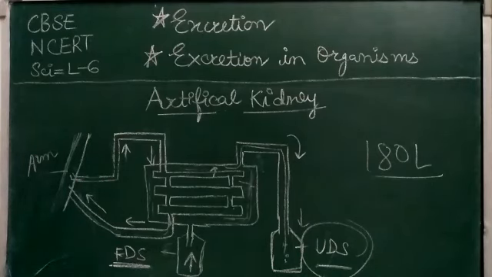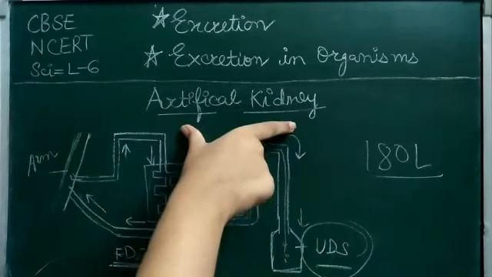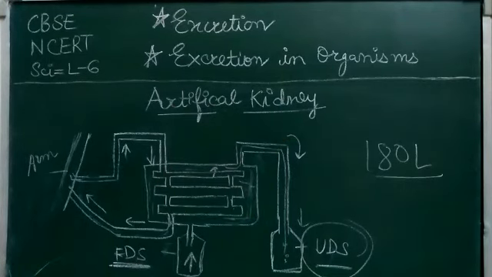So this was the whole concept of excretion in human beings, how it is done, how urine is formed, then excretion in plants, and how the artificial kidney works, or what is the process of dialysis.